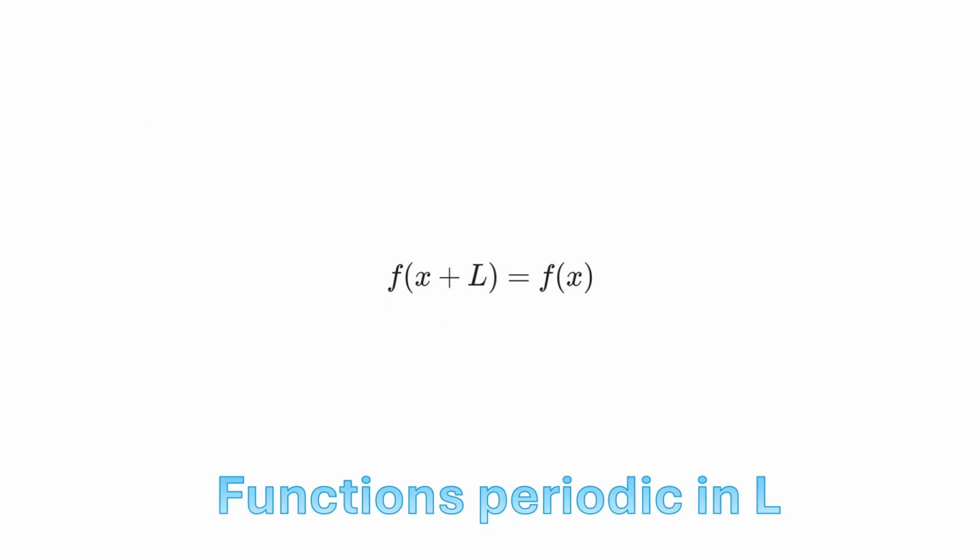Another very, very similar space is the set of functions with period L. These functions can be thought of as identical to the functions with compact support on distance L, because we could just say that we're going to evaluate these functions such that outside of the interval they evaluate to 0. So these two vector spaces, the set of functions periodic in L and the set of functions with compact support on the interval from minus L over 2 to plus L over 2, are the same vector space.